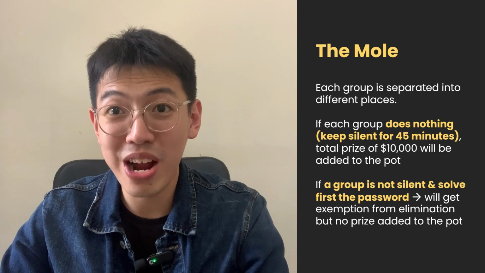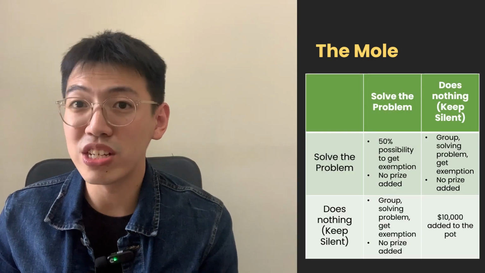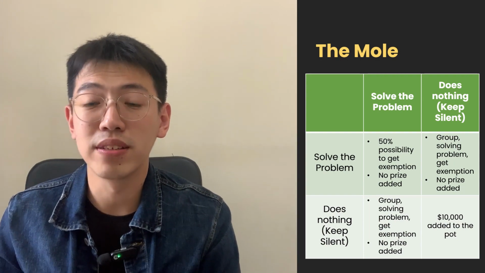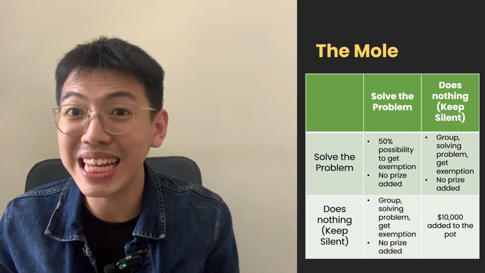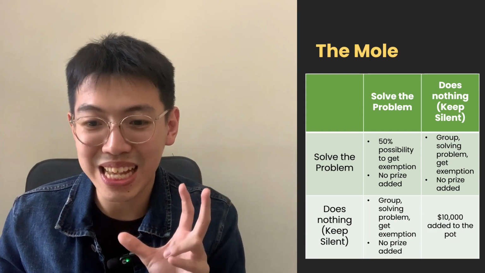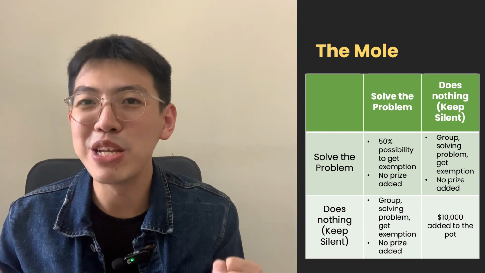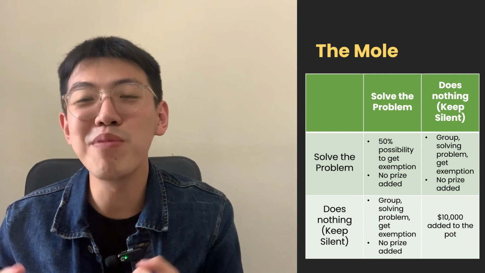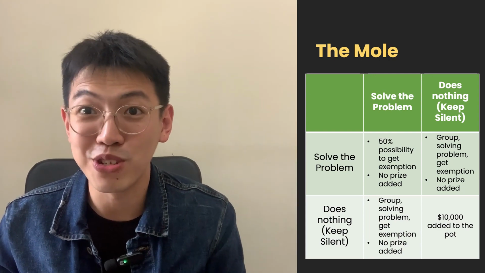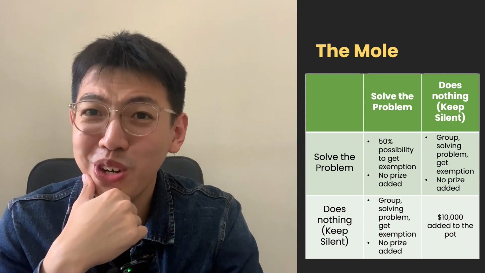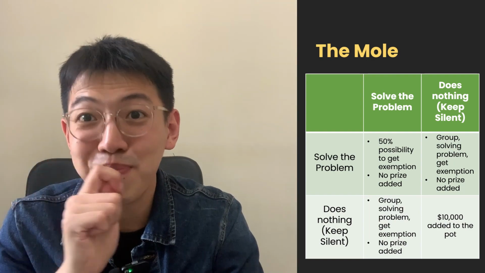I can summarize here. If both groups keep silent, $10,000 will be added to the pot. If one group solves the problem while the other keeps silent, that group could get exemption. But if both of the groups solve the password, there will be no $10,000 and the probability of getting the exemption is only 50%. What should each group do? Of course, they can make decisions by using game theory.